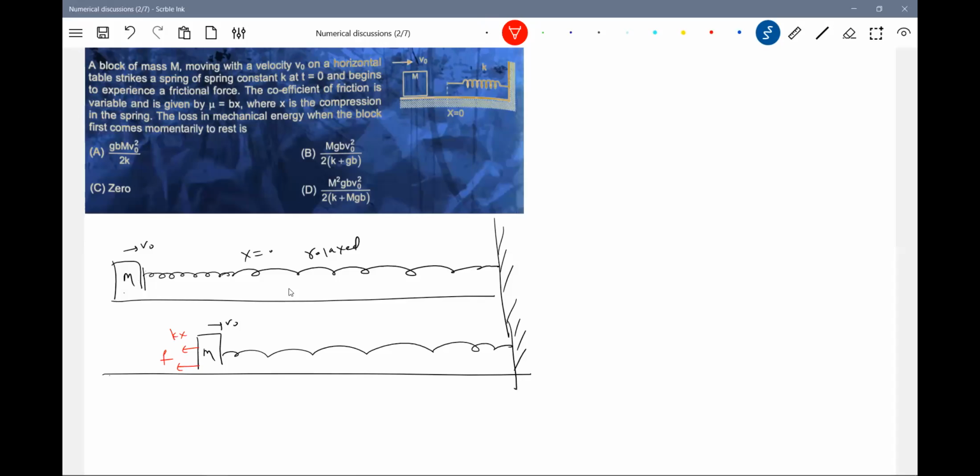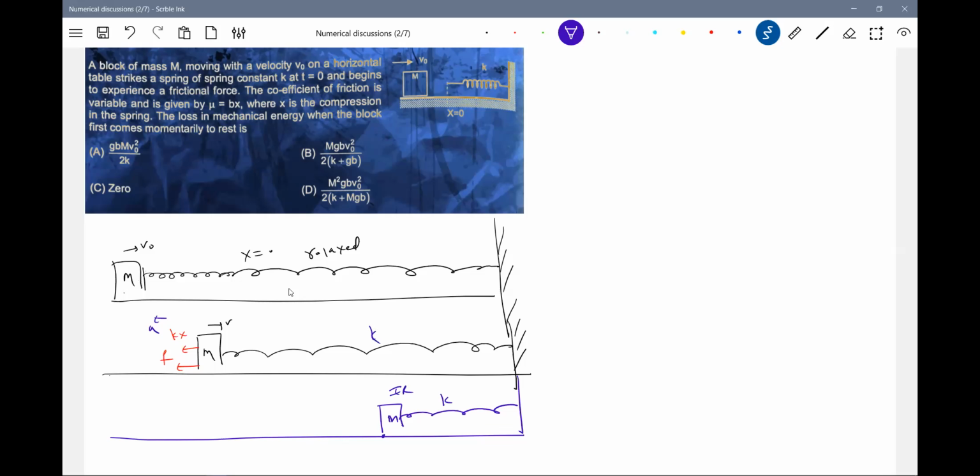So what is the state of the block? It will undergo retardation. Put the acceleration here. Finally, it has come to instantaneous rest, IR, I'll write it in short. So altogether the distance.